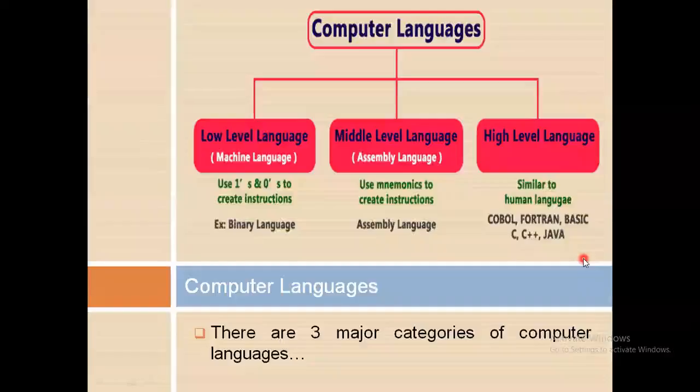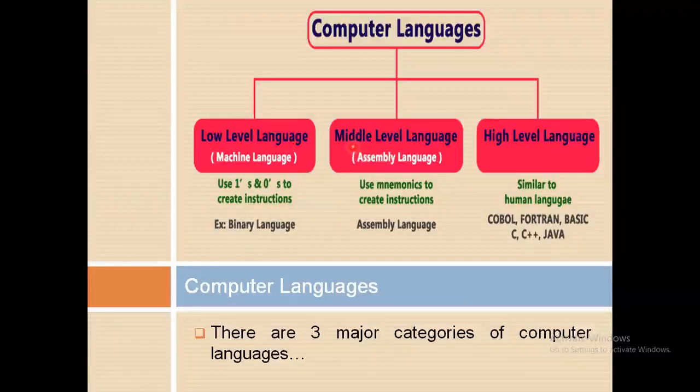Yes friends, so there are three major categories of computer languages that we can see from this diagram. First one is the lowest level of the language, that is machine language, or we can say a binary code language. It consists of the use of 1 and 0 digits to represent an instruction.